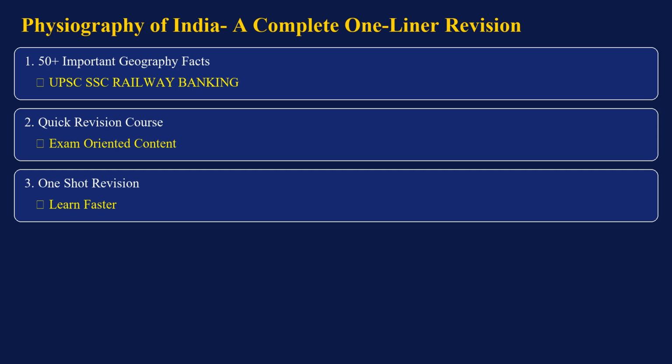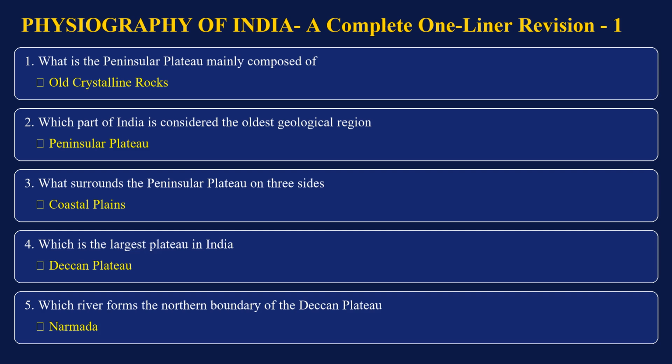Let's begin. What is the Peninsular Plateau mainly composed of? Old crystalline rocks. Which part of India is considered the oldest geological region? Peninsular Plateau. What surrounds the Peninsular Plateau on three sides? Coastal plains. Which is the largest plateau in India?